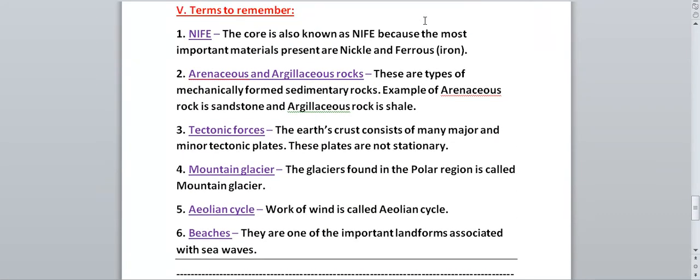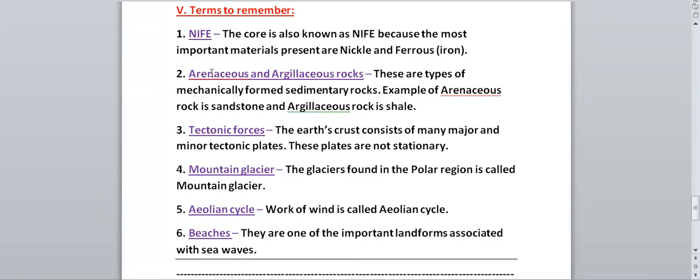Next one, terms to remember. Generally from this section, I don't think the question will come. Still, you should know the meaning of these terms, because when I uploaded the notes of the first chapter, someone requested me to upload the terms to remember notes also. So I'm uploading this in this chapter.